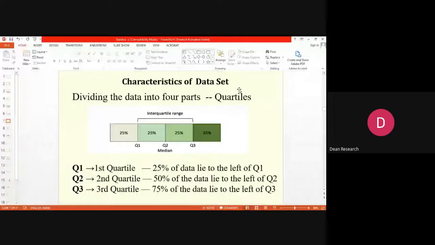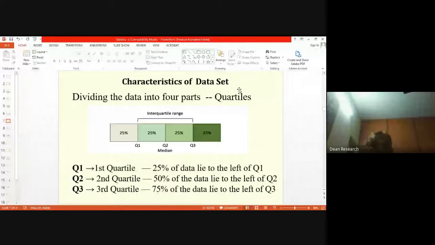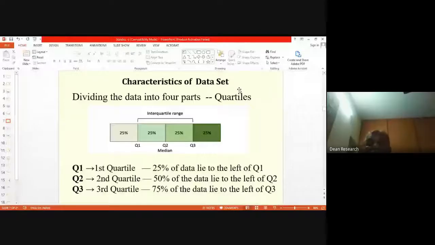You will find the top 25% of the data are between 0 and Q1. Between Q1 and Q2 values, you have got 25% of the values. Between Q2 and Q3, we have again 25%. And Q3 and above, you have 25%.